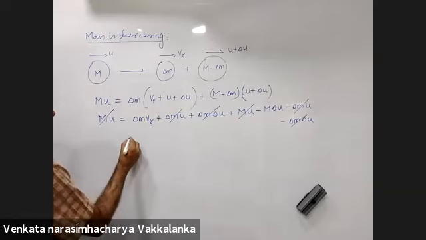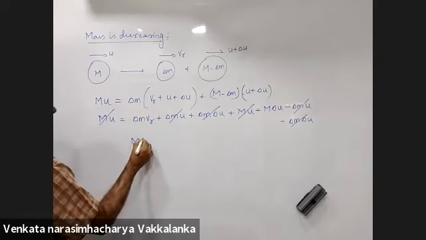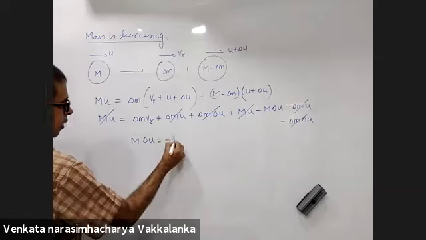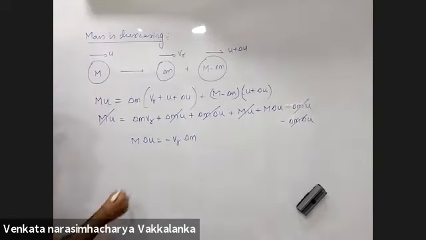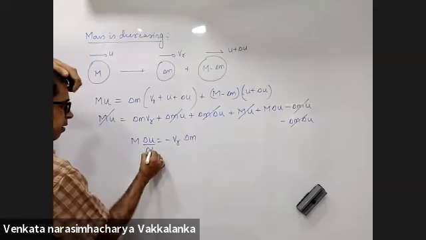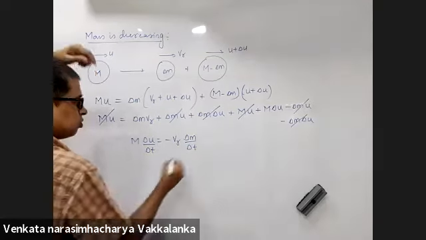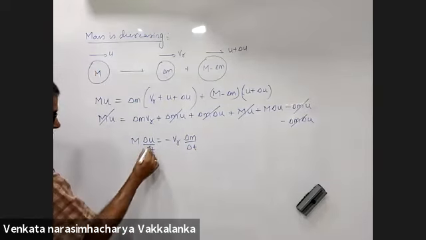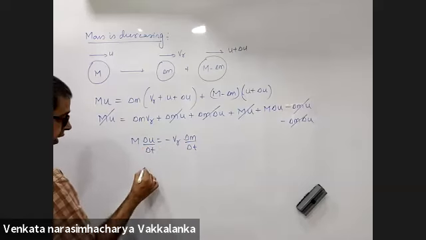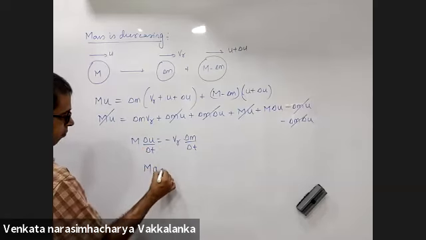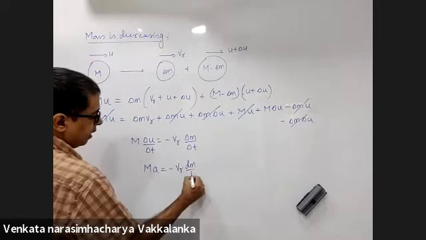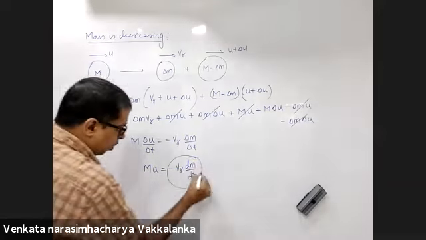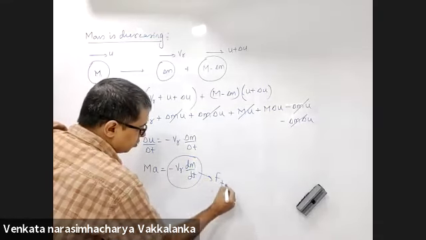What am I left with? Capital M into delta U is minus VR into delta small m. Divide by delta T on both sides. Right? M into A will be minus VR dm by dt. This is what you will call the thrust force.